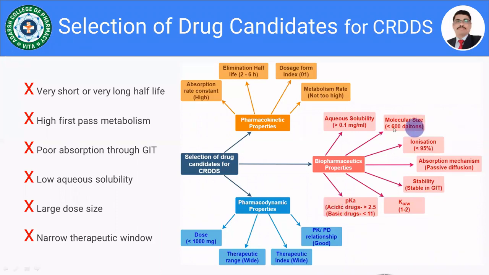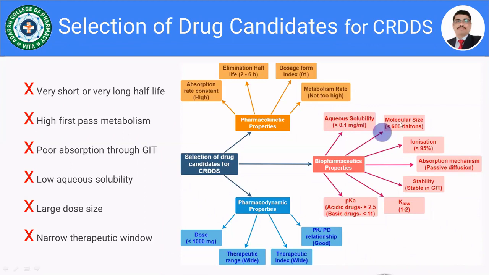That is the very first one, the aqueous solubility of the drug. At least the drug should have an aqueous solubility of more than 0.1 milligram per ml. If the solubility of the drug is less than 0.1 milligram per ml, what will happen? Itself the drug is sustained release or controlled release, isn't it? Because in this case the formulation becomes dissolution rate controlled. Dissolution is the rate limiting step. So at least the drug should have a solubility greater than 0.1 milligram per ml.